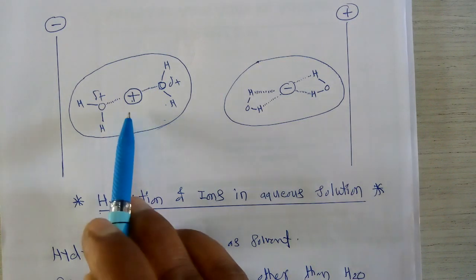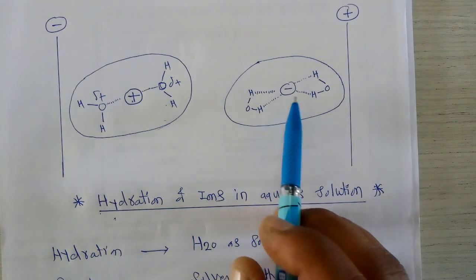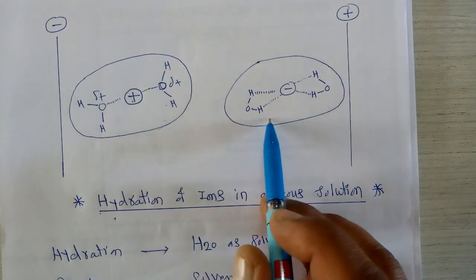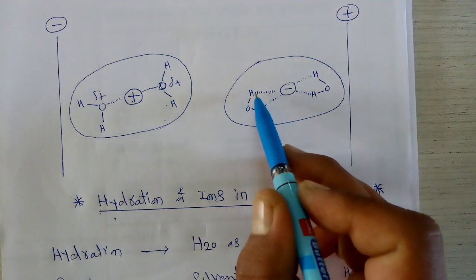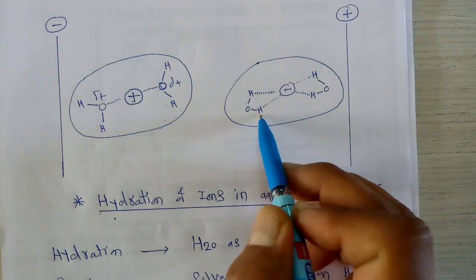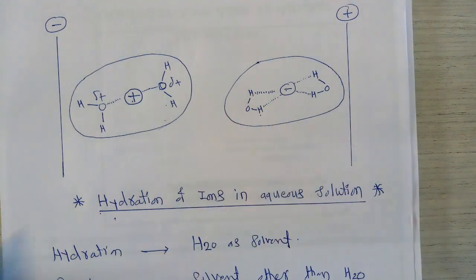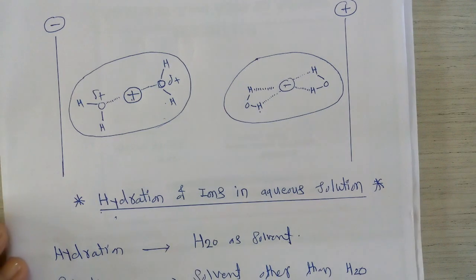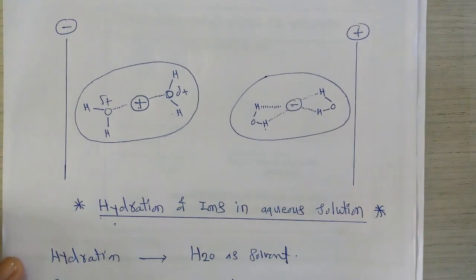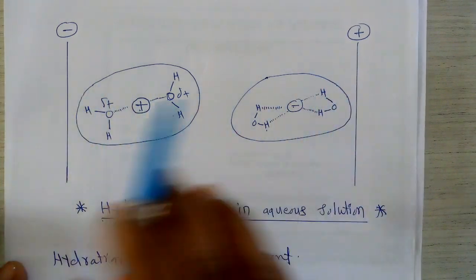So these positive ions undergo hydration phenomena. At the same time, the negative ions also show hydration by forming partial bonds between the negative charge and the protons of the water molecule. Due to this, such hydration takes place whenever we put these hydrated ions in the presence of an electric field.